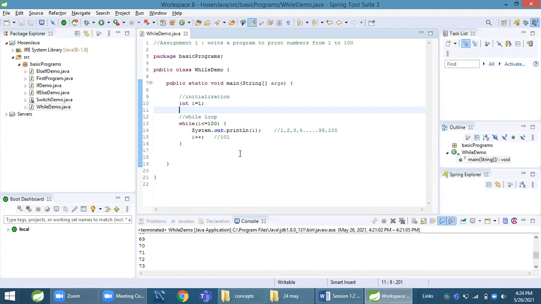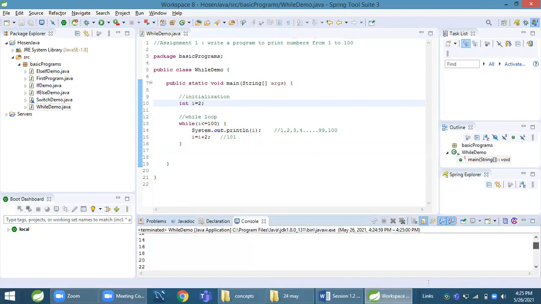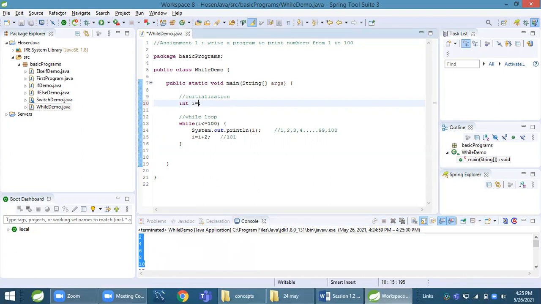Suppose, for example, I do here I equal to I plus 2, and I give 2 here. Then you can see what happens. 2 will be added each time for each iteration, right? Yeah, it means it's printing all even numbers. And if I want multiples of 5, I initialize with 5, and here instead you can do plus 5.